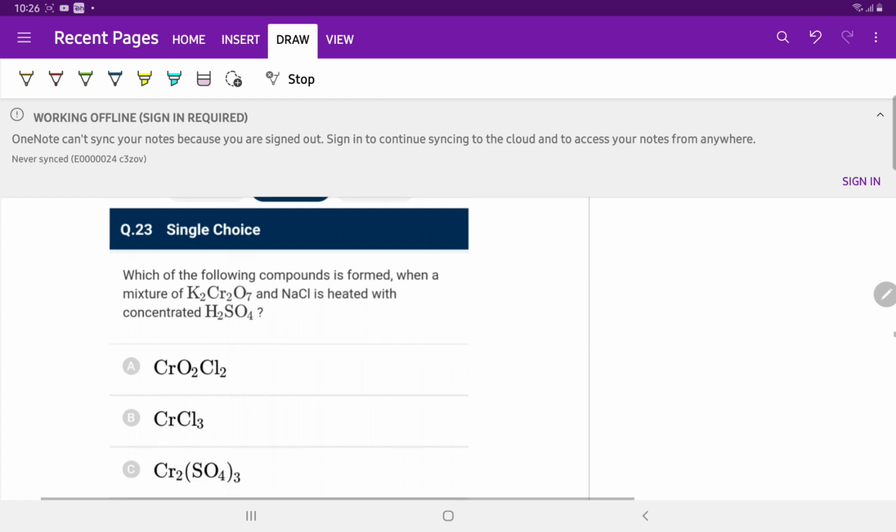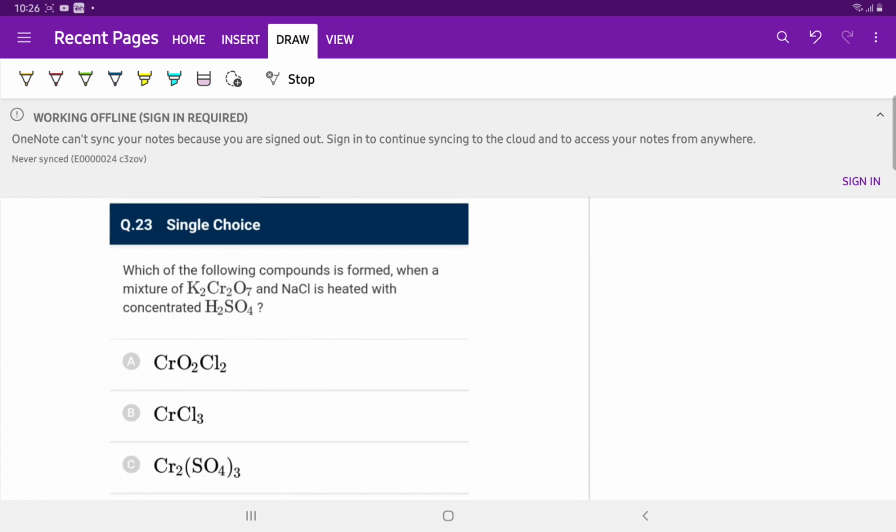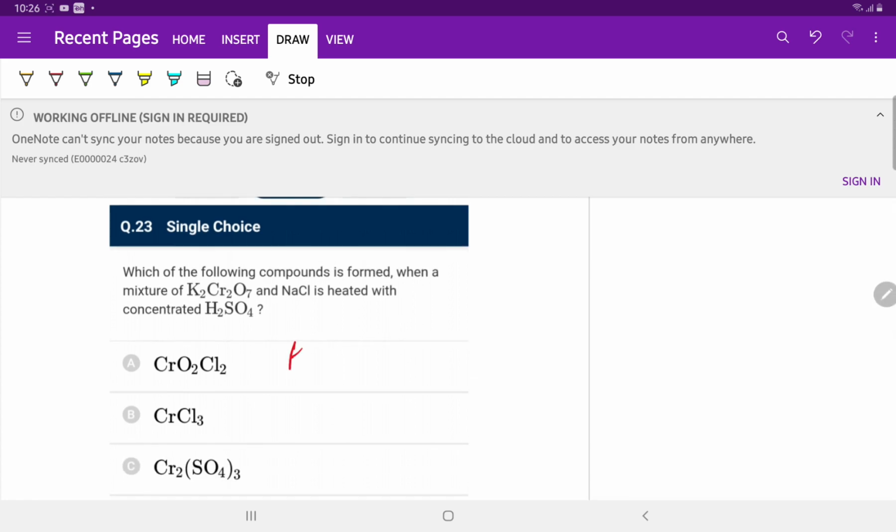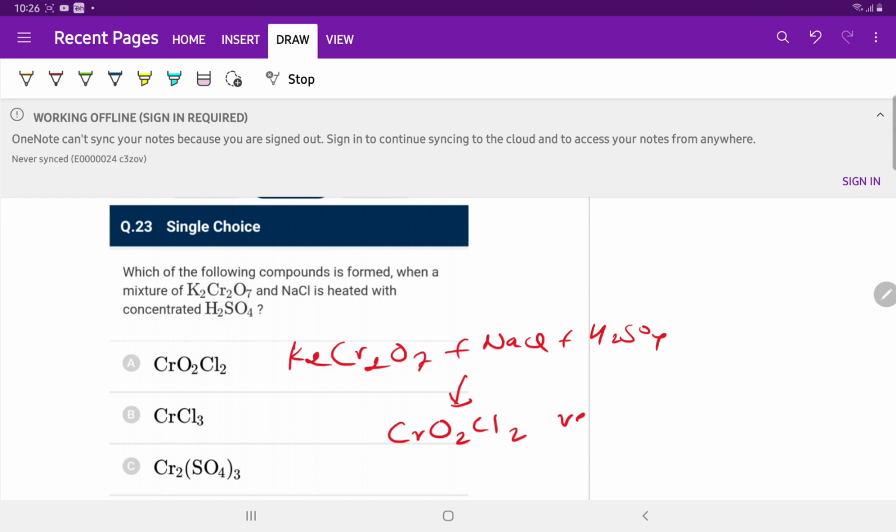Question number 23. Which of the following compounds is formed when a mixture of K2Cr2O7 is reacted with NaCl and H2SO4? This reaction is very important. From d block elements, red vapors of chromyl chloride gas are formed, which is CrO2Cl2. Red vapors, gas.